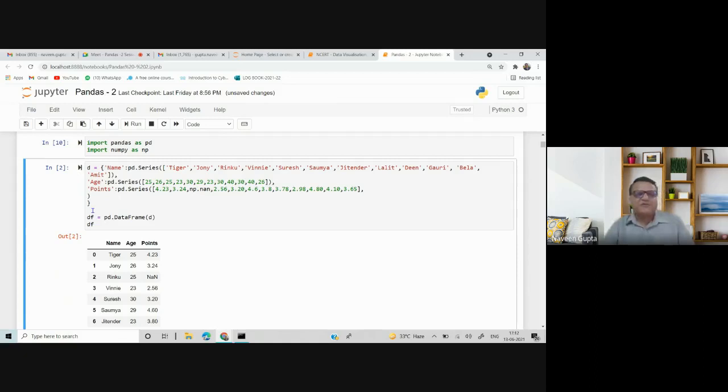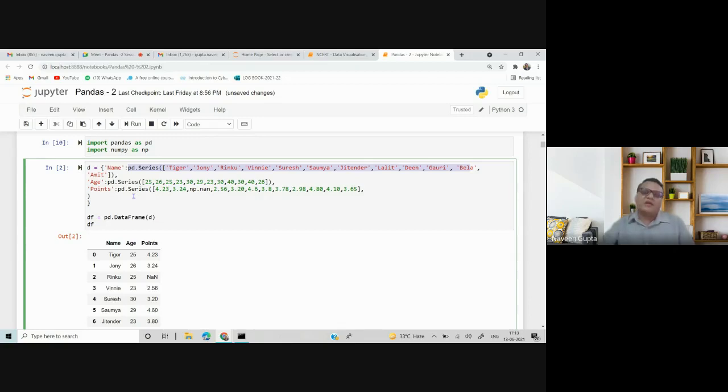For the descriptive function, I am taking this data frame, which I have created with three columns and 12 rows, and I will be using it further. So this is my pd.Series. I have taken the concept of series: I have created a series here, and then I am creating a data frame.